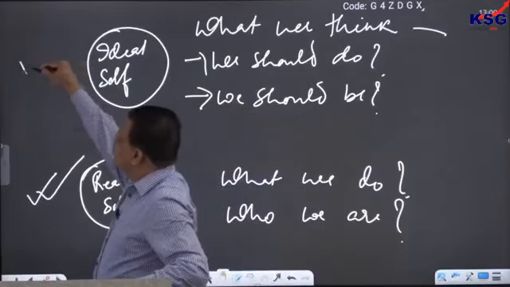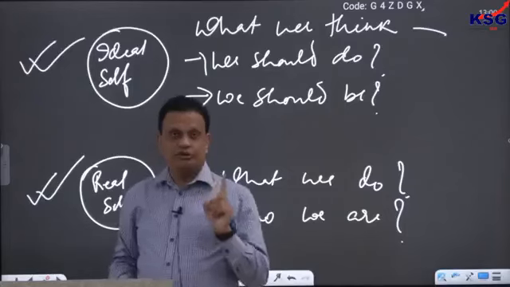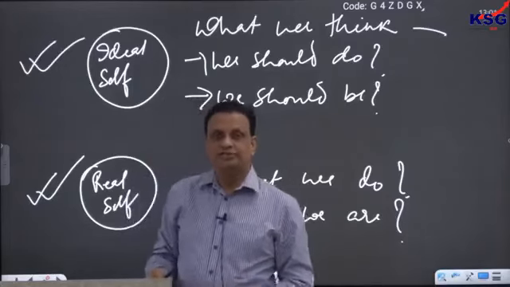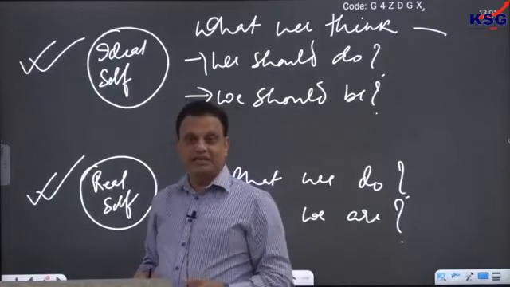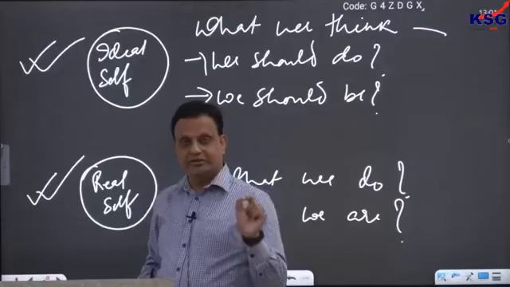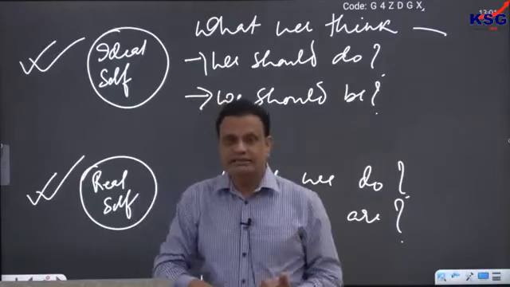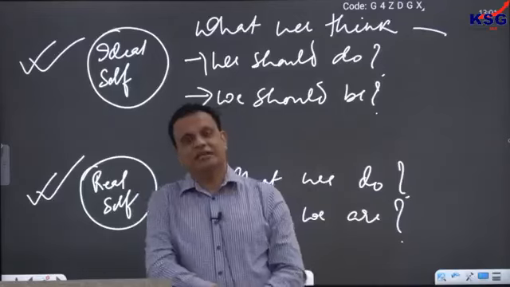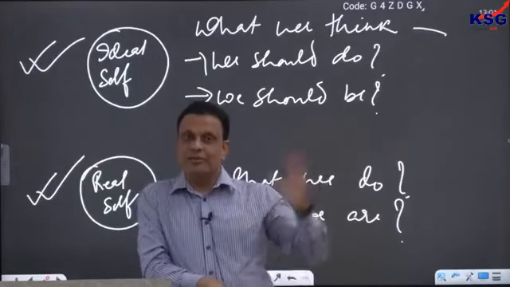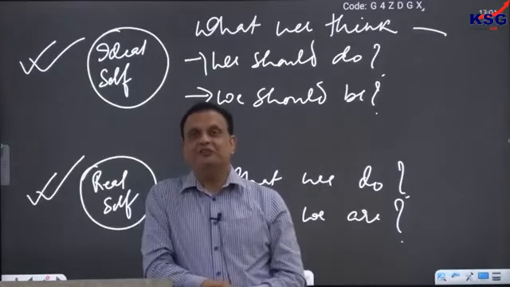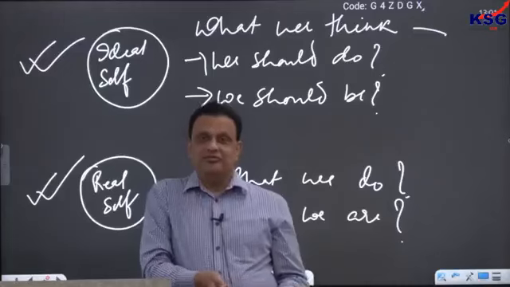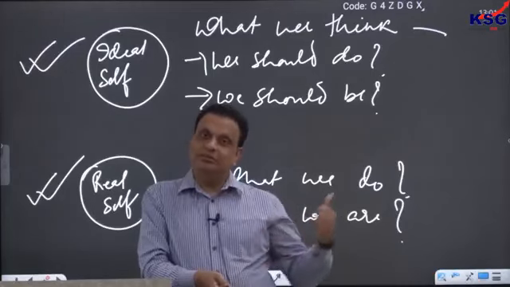The second important thing is to know your ideal self. That also is a very important part of a good life. You must realize what your ideal self is, and it must be consistent with your real self. Suppose, for example, I make an ideal for myself that after the next election I want to become the Prime Minister of India. That will be a problematic thing, because I know that I maybe cannot even win a panchayat election.